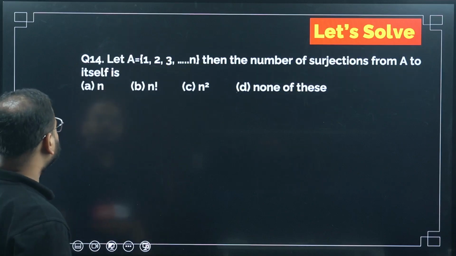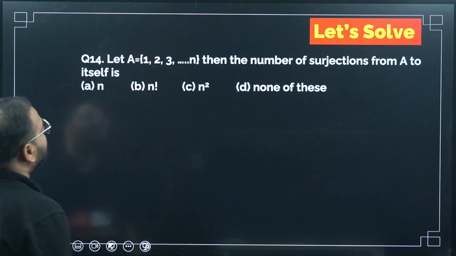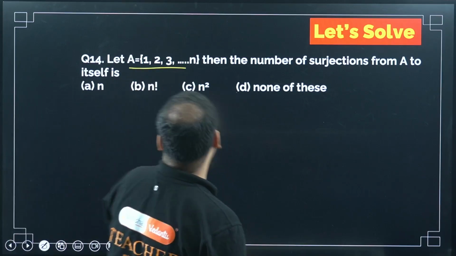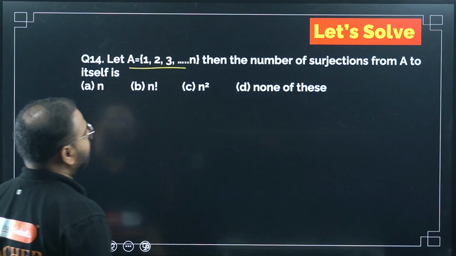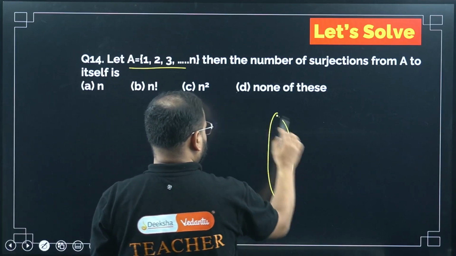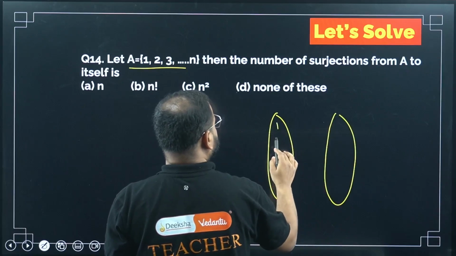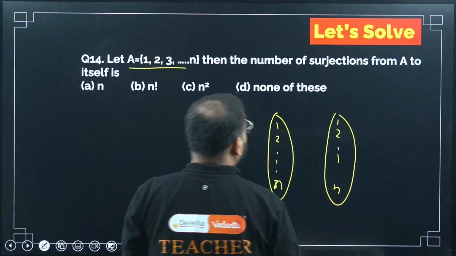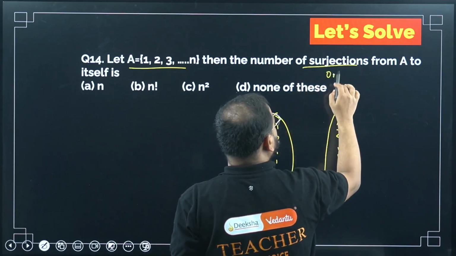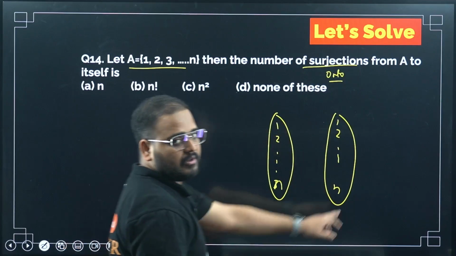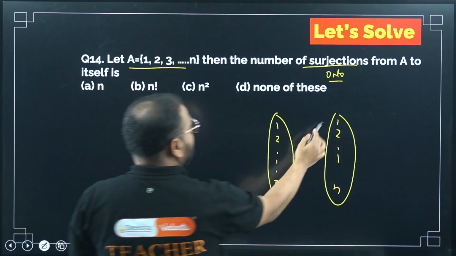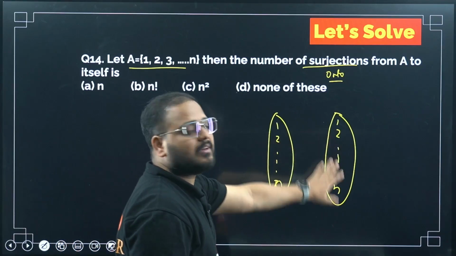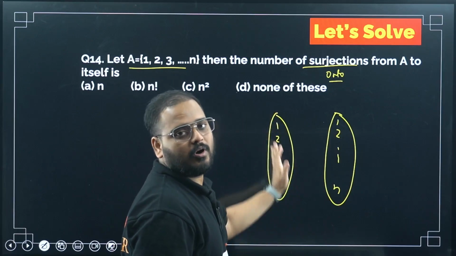Moving on. Next question, the 14th. If A equals 1, 2, 3 to N, then find the number of surjections from A to itself. Think about it. I have 1, 2 till N, and for this also 1, 2 till N. Surjection means onto function. Onto function means nothing should be left out here. This is my codomain, but it has to be equal to the range, meaning all the images should have some value in the pre-image or in the domain.